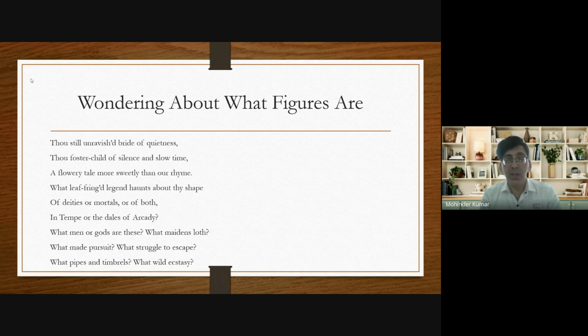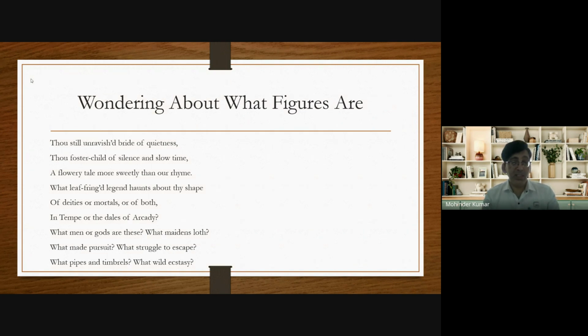You must have heard the proverb, a picture is worth 1,000 words. So the same proverb applies to this line, a flowery tale more sweetly than our rhyme. John Keats says that the urn with so many pictures carved on it is telling the story more beautifully than that of any poem.